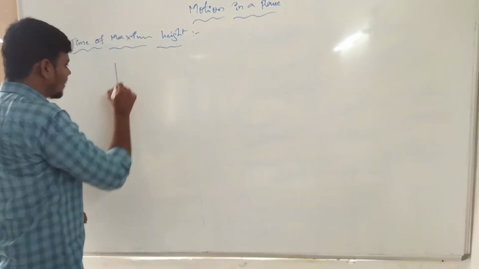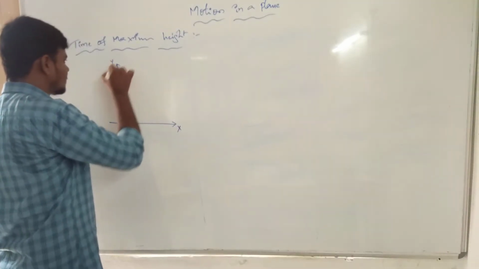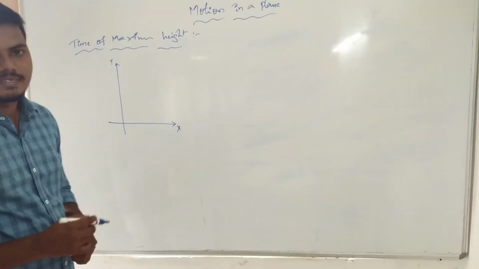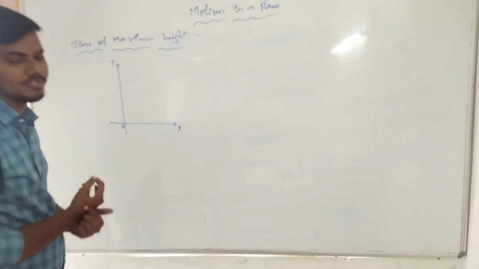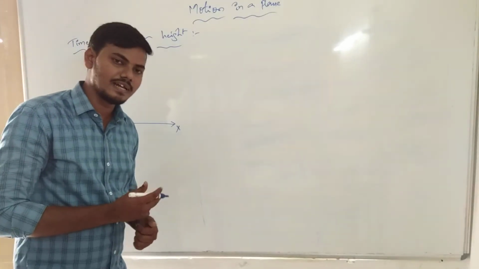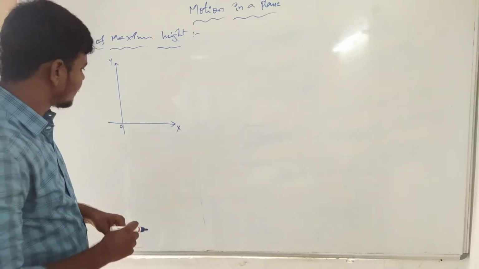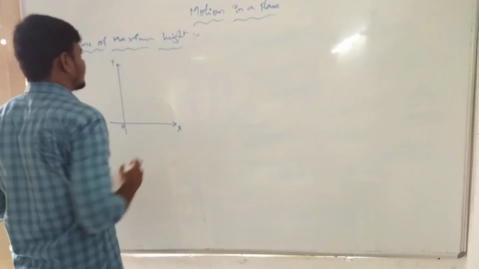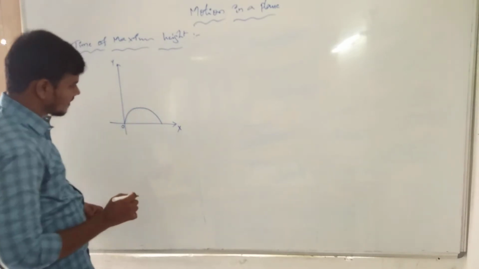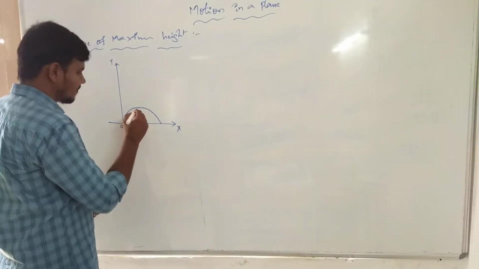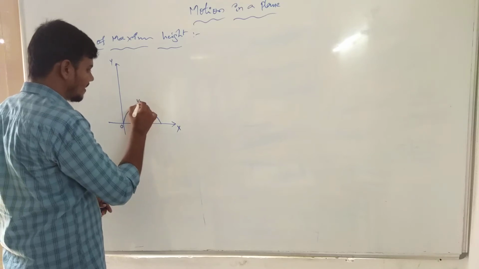Now the time of maximum height we can represent on the graph, from every x-axis to every y-axis, at the 0 position point. Initially we take the initial velocity starting from the 0th position in every x-axis to y-axis. Now this is the projectile function. At the maximum of the function, the velocity can be represented as Vy.